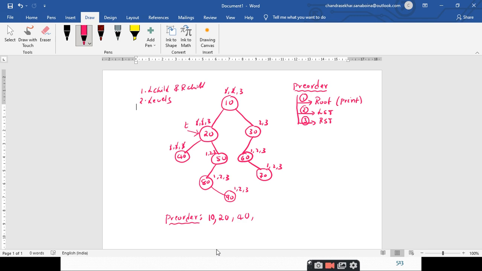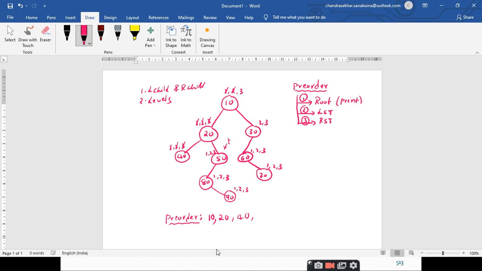20. How many steps have I processed at 20? 2 steps. What is the third step that is left over here? Traversing the right subtree. So is there any right subtree for 20 or not? Yes. So you have to change the pointer from this 20 to the root node of the right subtree of 20, which is nothing but 50. So my T is pointing here. Since I have processed this one, just strike it off. Is it right or not?